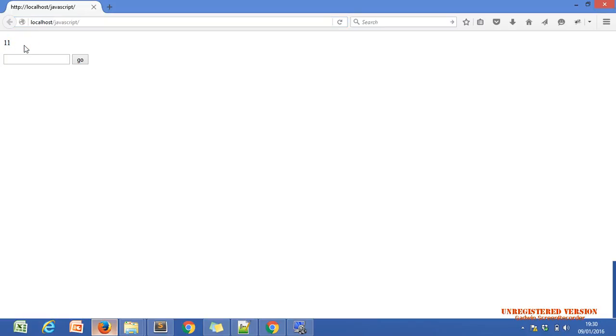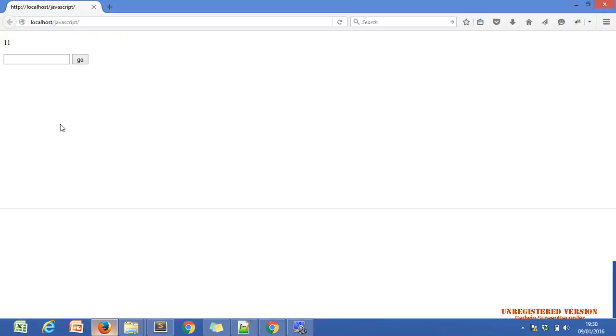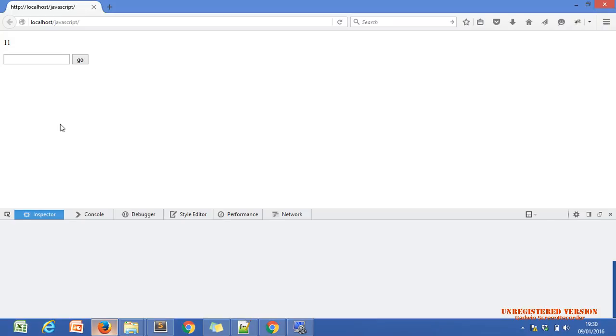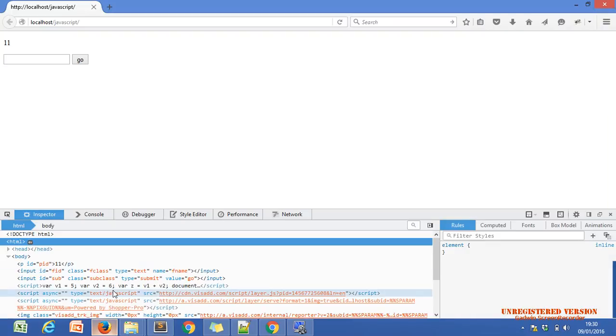How can I show it? You can use inspect element. Every browser has this option, inspect element. Where is 11?